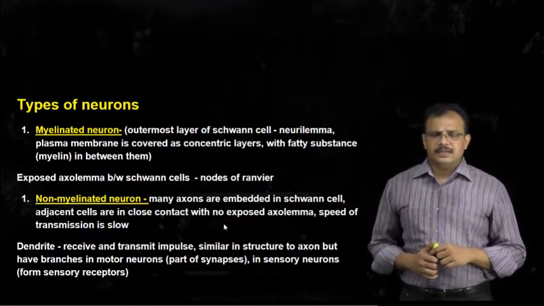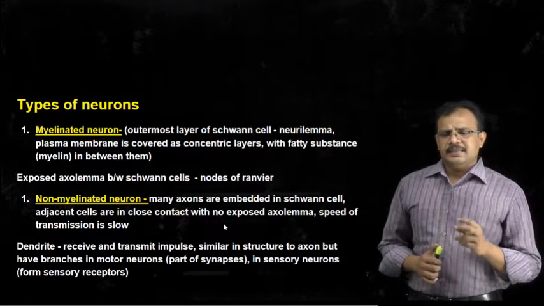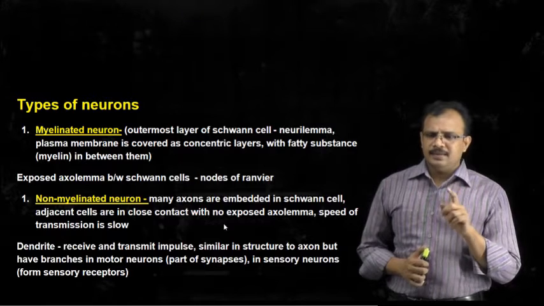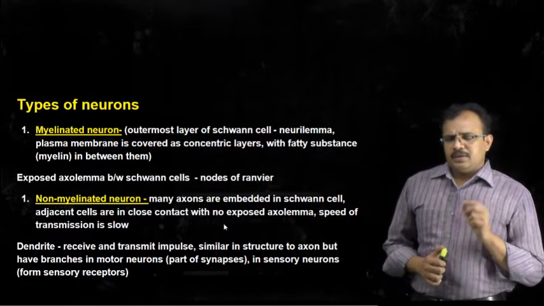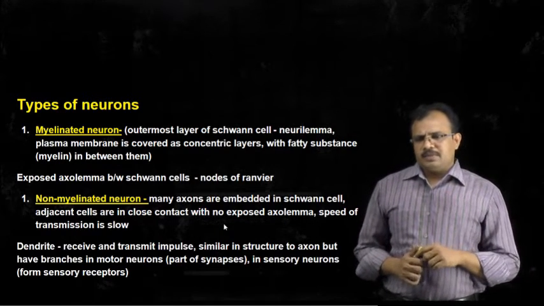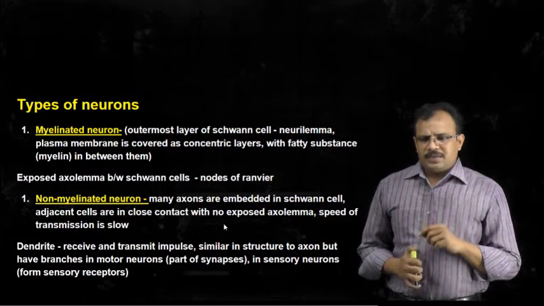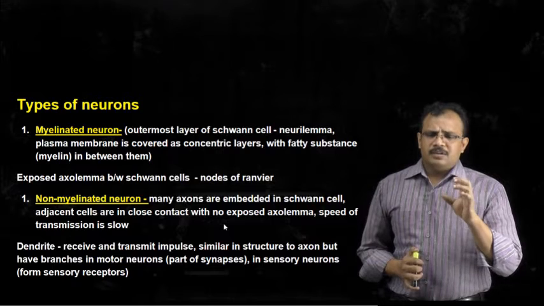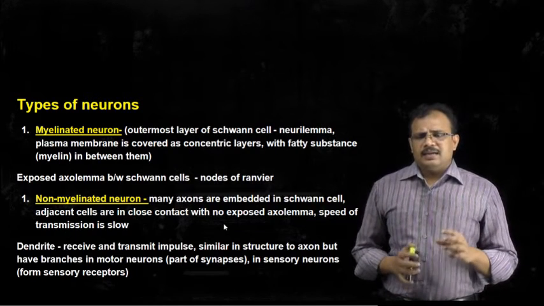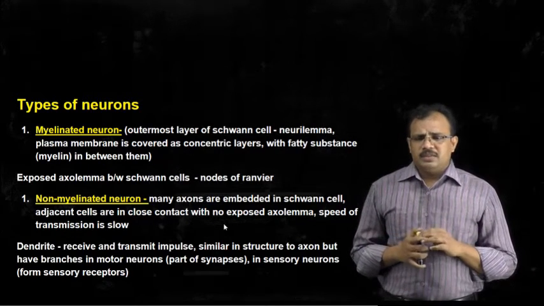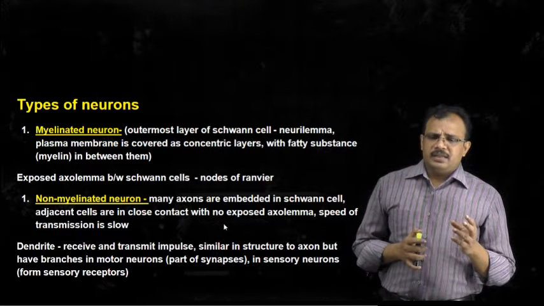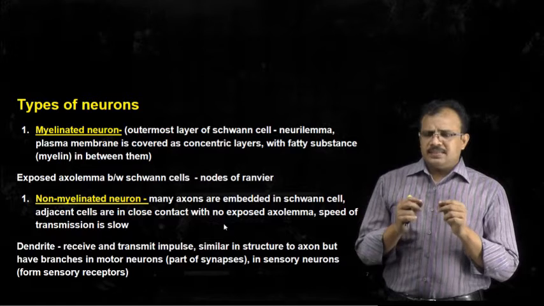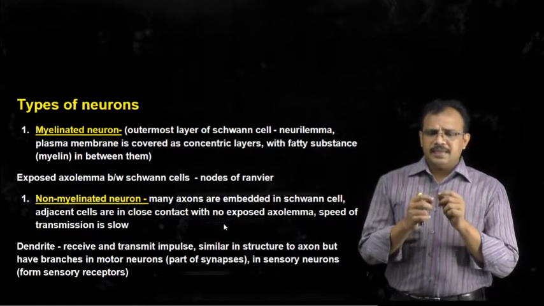Whereas in myelinated neurons, we have seen that the axon is surrounded by a Schwann cell membrane. One axon is surrounded by a Schwann cell membrane. Whereas in the case of non-myelinated neurons, many axons are covered by one Schwann cell, and this does not form concentric layers, and you cannot find any myelin sheath, and the gaps between these Schwann cells are also very small.